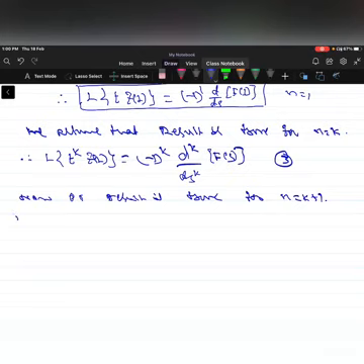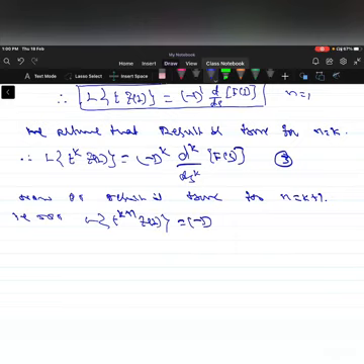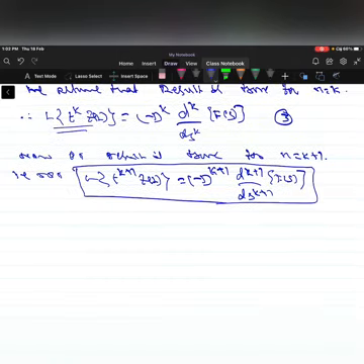That is, we have to prove that Laplace of t^(k+1) f(t) is equal to (-1)^(k+1) d^(k+1)/ds^(k+1) of the function F(s). Call this equation 4. To prove result 4, let us use equation 3.